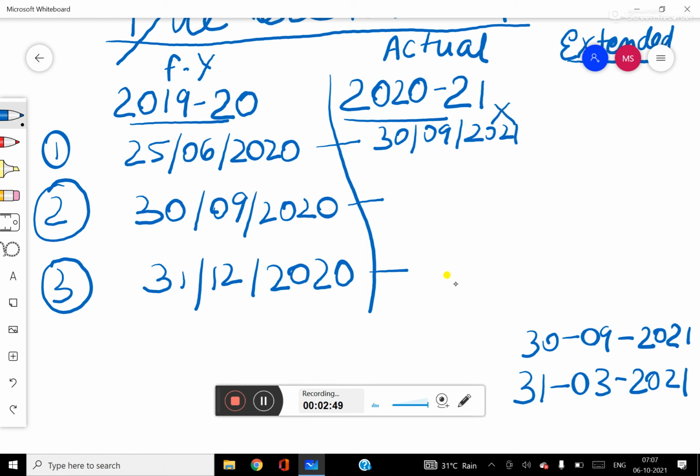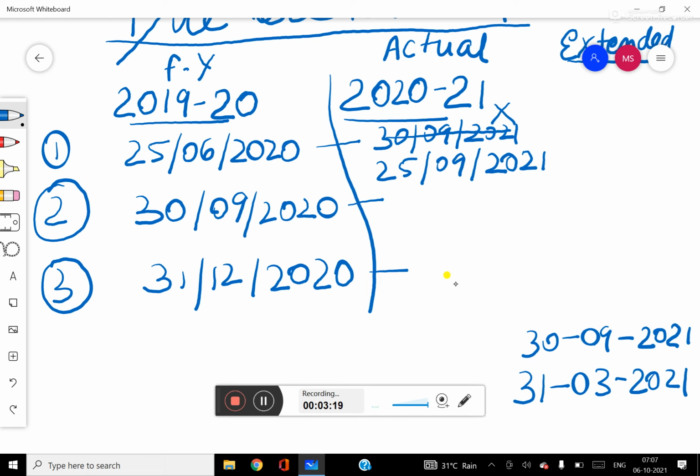There is one more condition under section 96 that there should be a gap of at least 15 months between the two AGMs. So it is crossing the 15 months. So instead of 30th September, the due date of AGM should be 25th 9 2021. Means you are required to hold your AGM on or before 25th of September 2021 in this case.